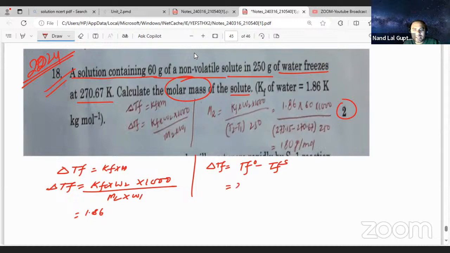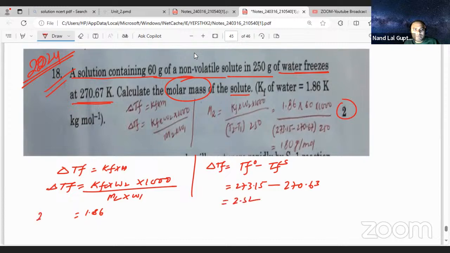Tf naught of water is 273.15. The solution freezes at 270.63. Now you need to subtract this: 273.15 minus 270.63 is 2.52.